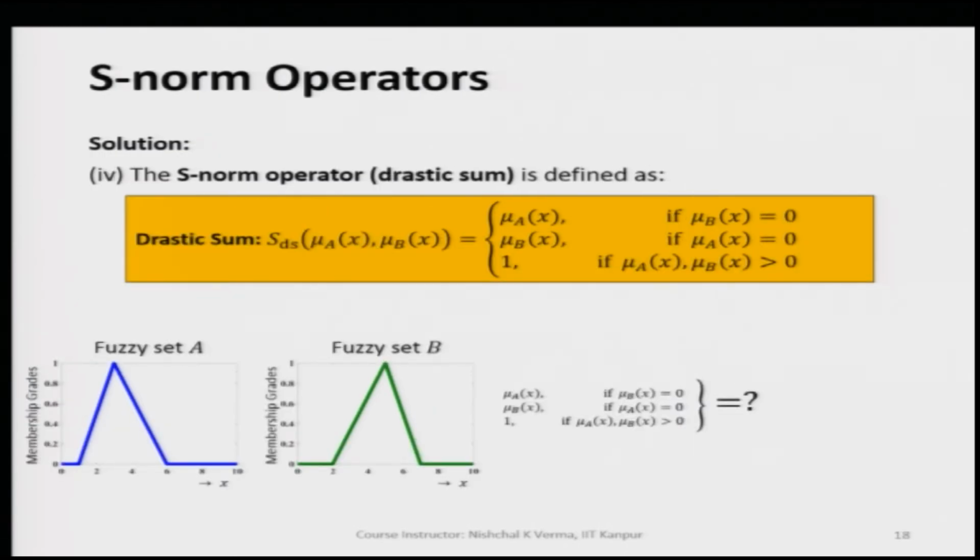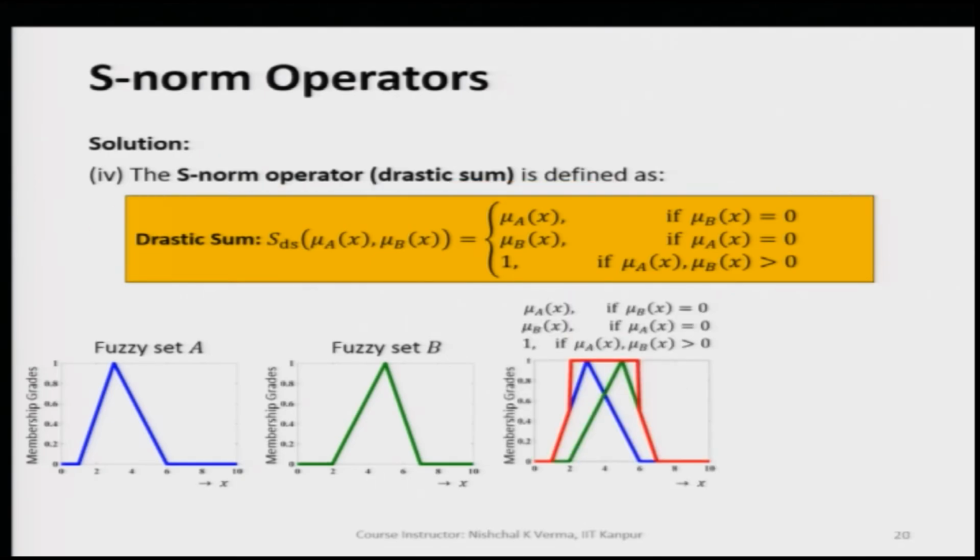Now, we have the drastic sum. Let us see what we get when we apply the drastic sum as the S norm operator. When we apply this formula, it returns mu A of x when mu B of x is 0, and similarly mu B of x when mu A of x is equal to 0.